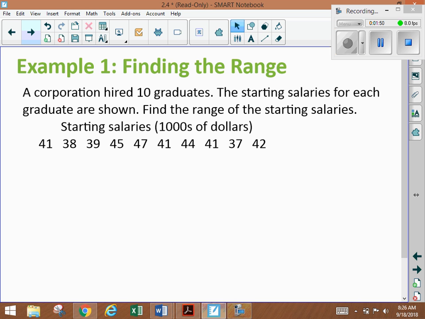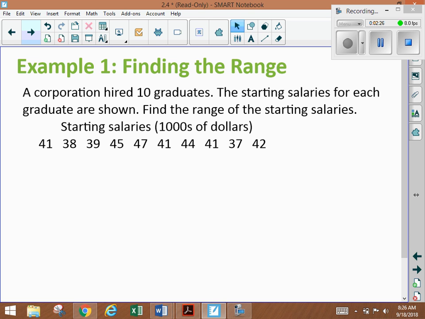All right, so we're going to find the range. We've got a corporation, they hired 10 graduates. Here are the starting salaries, I believe in thousands of dollars, I hope. Because $41 isn't going to get you very far for the year. That's if it was $41 an hour, which would be pretty cherry. And $37,000 a year doesn't really get you too much if you have a family.